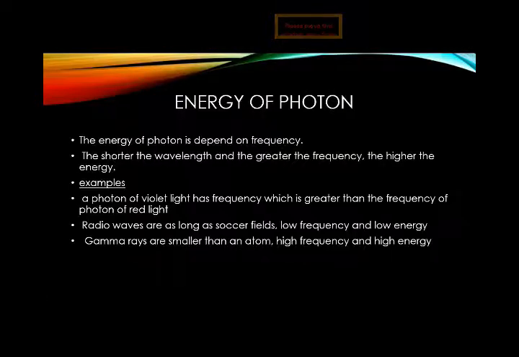Now, to understand the basic unit of light, that is the photon, we must understand that light is emitted or absorbed in small bundles of energy called photons. I repeat, light is emitted or absorbed in small bundles of energy called photons, which travel in a straight line.